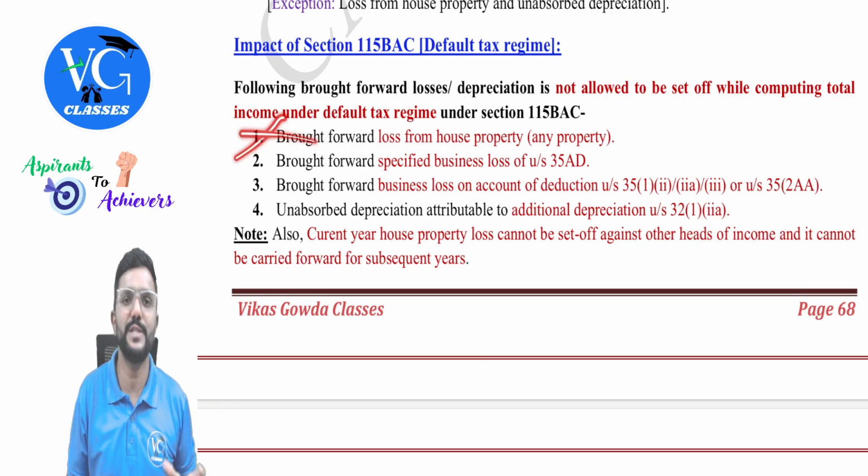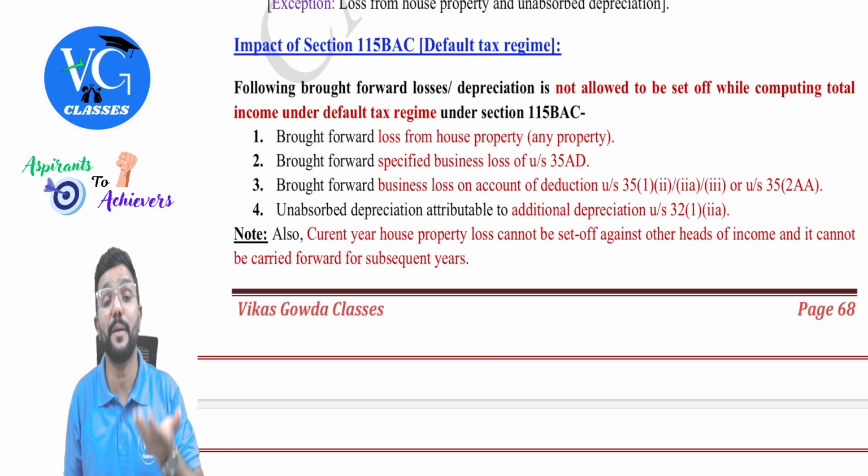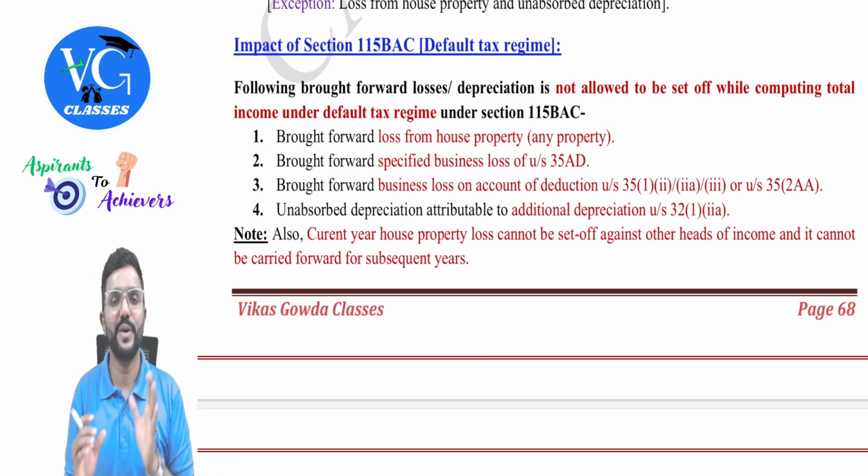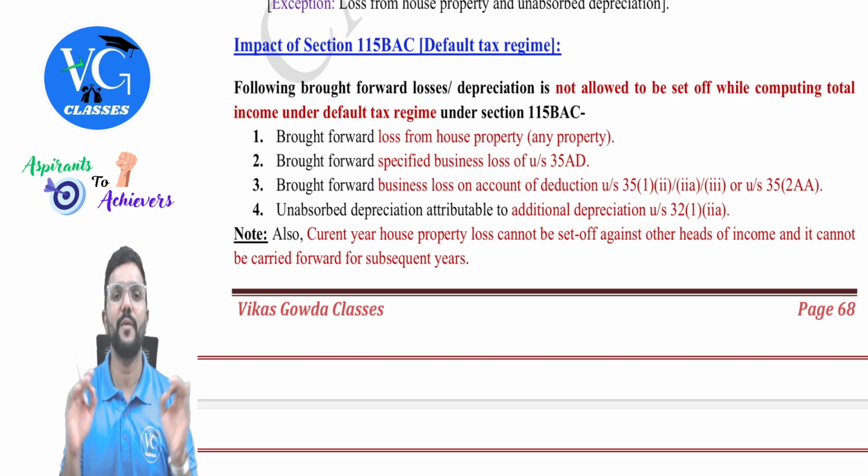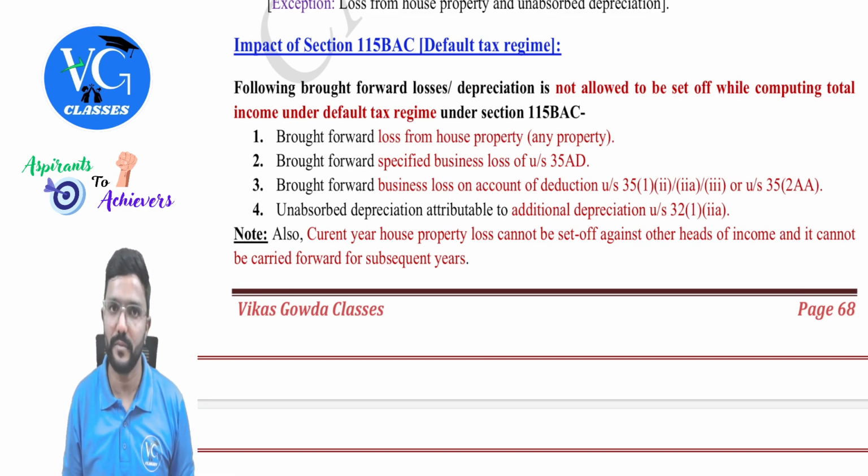No, sorry. Once you come under the default scheme, you cannot adjust any carried forward house property loss, guys, or brought forward house property loss.